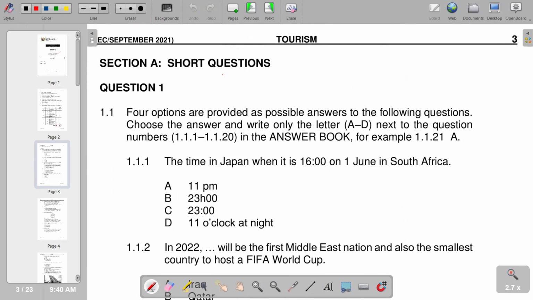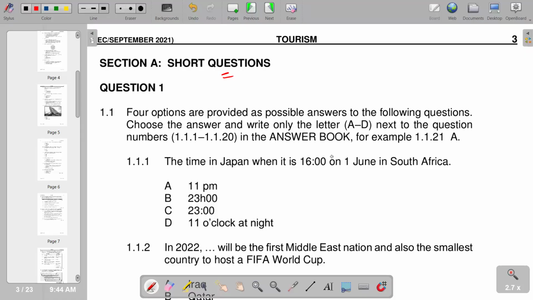So we're going to start with the first question that we have, which reads: the time in Japan when it is 1600 hours on 1 June in South Africa. So we need to calculate that as we find the time in South Africa.